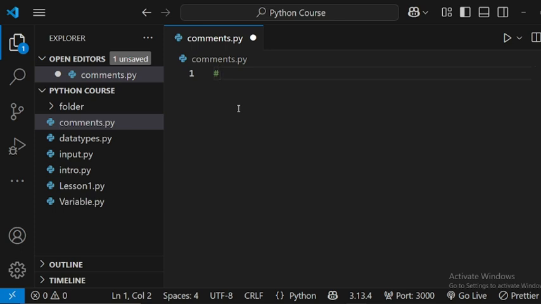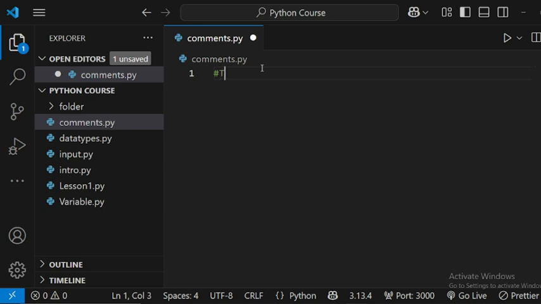Let's say I am a programmer and I create a program that takes input from the user. The user will enter two numbers, and I will add those two numbers, then print the result to the user. But I'm not ready now. I want to do this later, so let me leave a note.